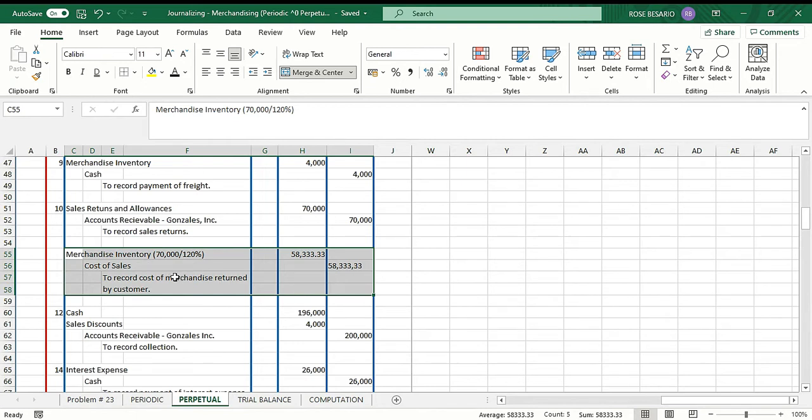So to get the cost portion, we divide 70,000, that's the selling price, by 120%. So that is 58,333.33. So our entry is debit merchandise inventory 58,333.33 and credit cost of sales 58,333.33.